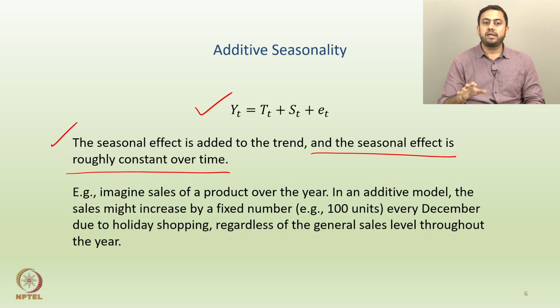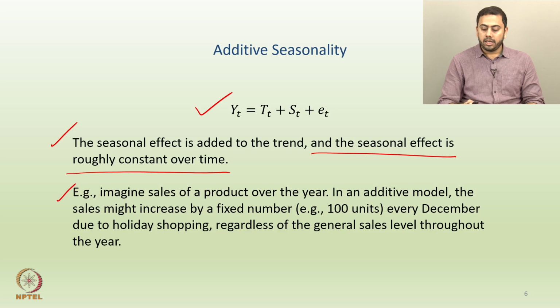Hence, the seasonal effect stays the same or roughly constant over time. Now, can you describe this using some example? Of course. Let us take a small example here. Imagine sales of a product over the year. You have some product and then you have some sales data over the entire one year.